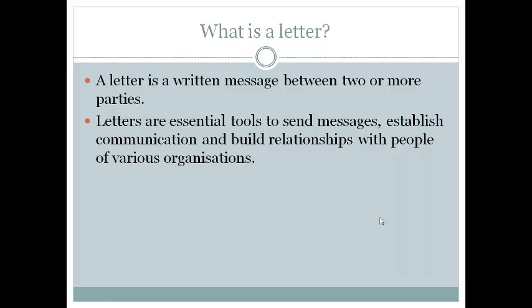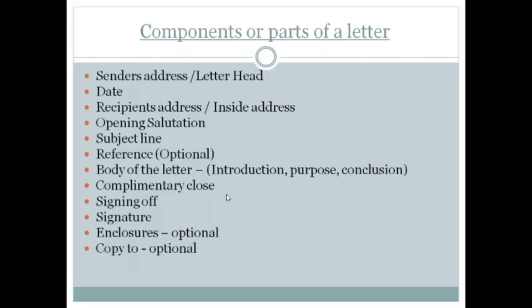Okay, so how to write a letter, that we should know. Then, what are the components of a letter? See, these are the basic components of a letter. Sender's address or letterhead.